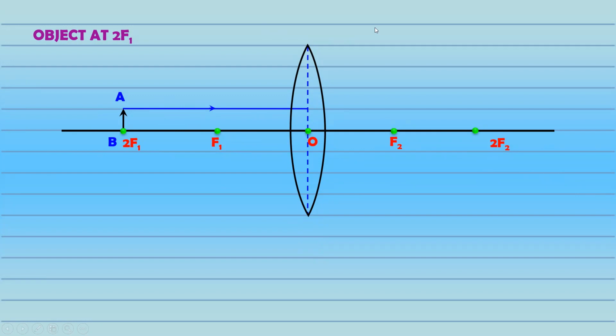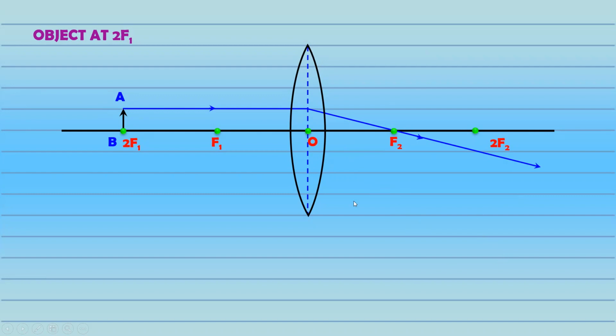मतलब अगर incident ray is going through the center, it will go straight without any deviation. So these are the rules that we are going to apply in this. So the first rule: if the incident ray is parallel, the refracted ray simply goes through the focus. ये हो गया first rule.